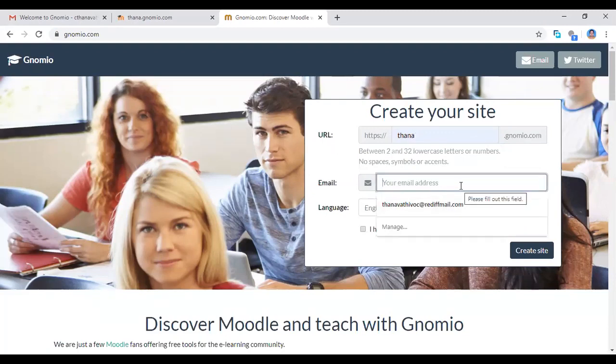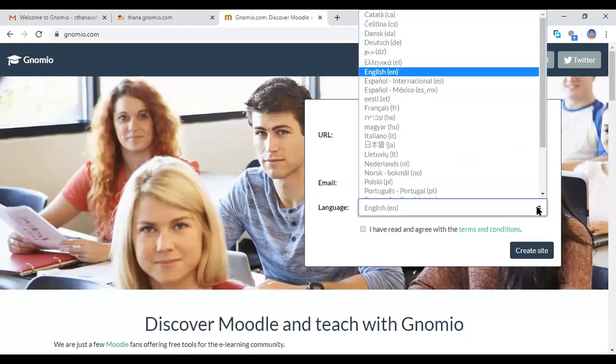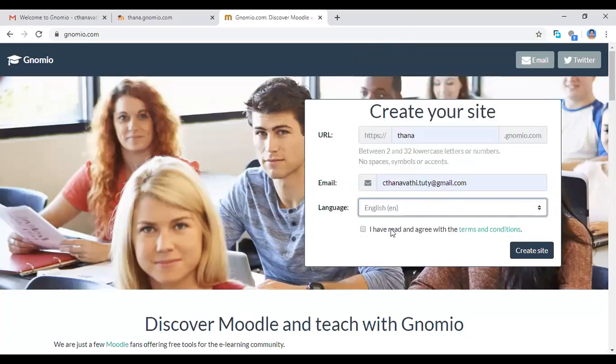Now you can enter your email address. Now I enter my email address. This is language. Which language do you want to choose? Then you choose English. Then here you click the agreement: I have read and agree with the terms and conditions. First you choose the URL name address for your Moodle website. Type that name, then give your email address, choose the language and agree. Click the agree button.